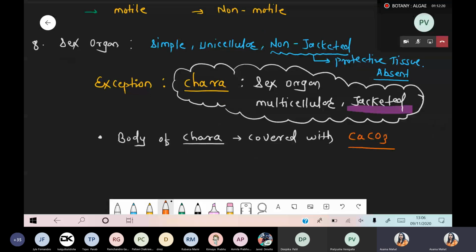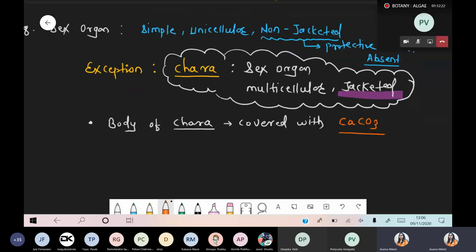What was present in the body of diatoms? Silica, right? And due to that silica, the structure is quite hard and does not break down easily. The same principle applies here. The body of Chara is covered with calcium carbonate, so it is quite hard. That's why Chara is also called stonewort.